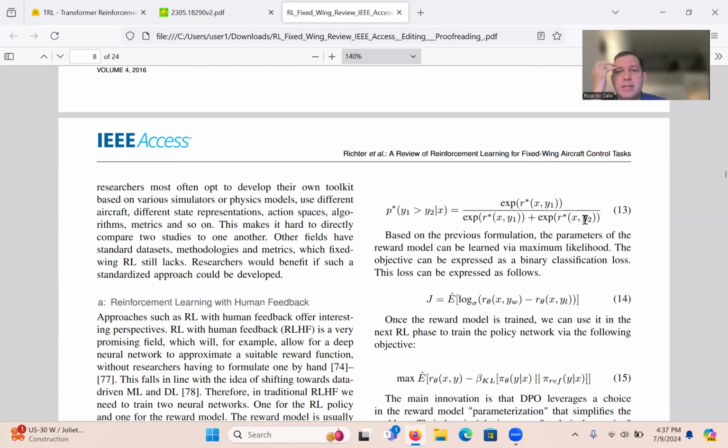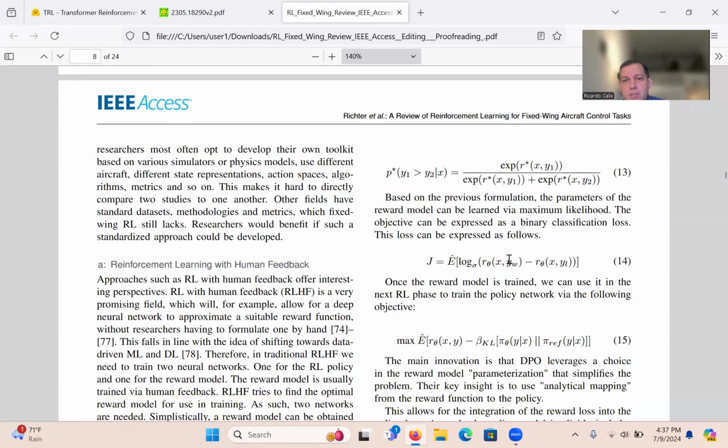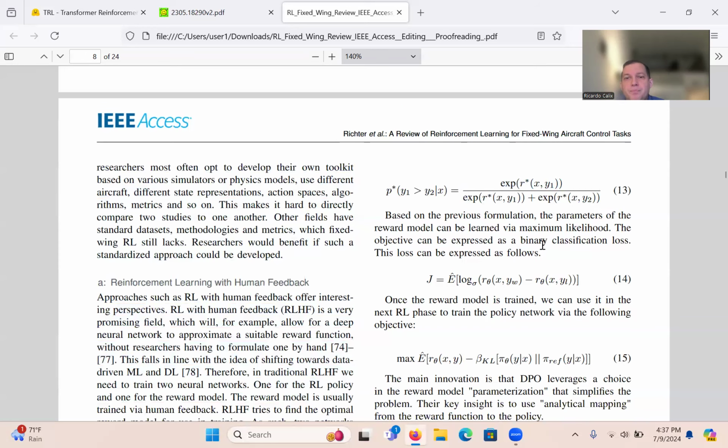Given this as their starting point, you're able to derive everything else in the normal process, right? So this is the normal process before DPO. So they basically say, okay, based on this, with the rewards, let's figure out how this is done.